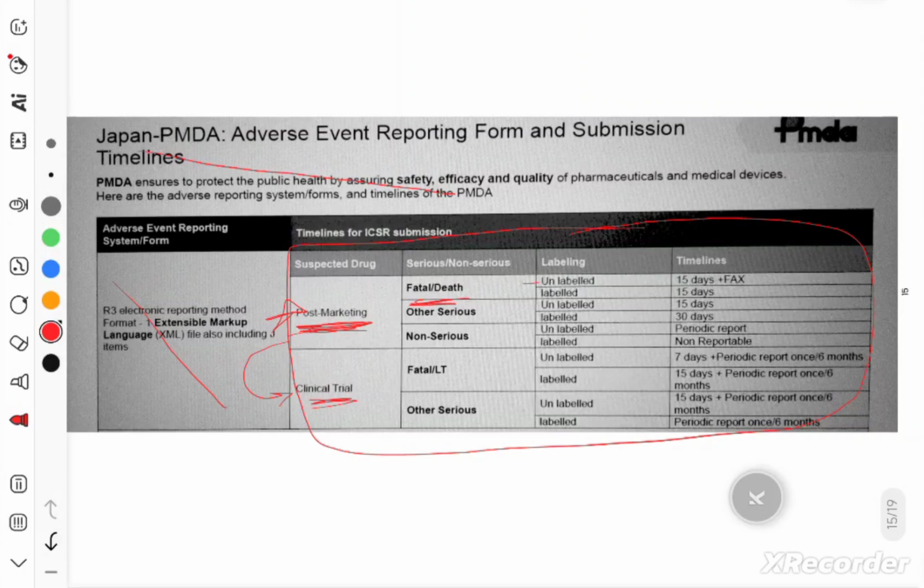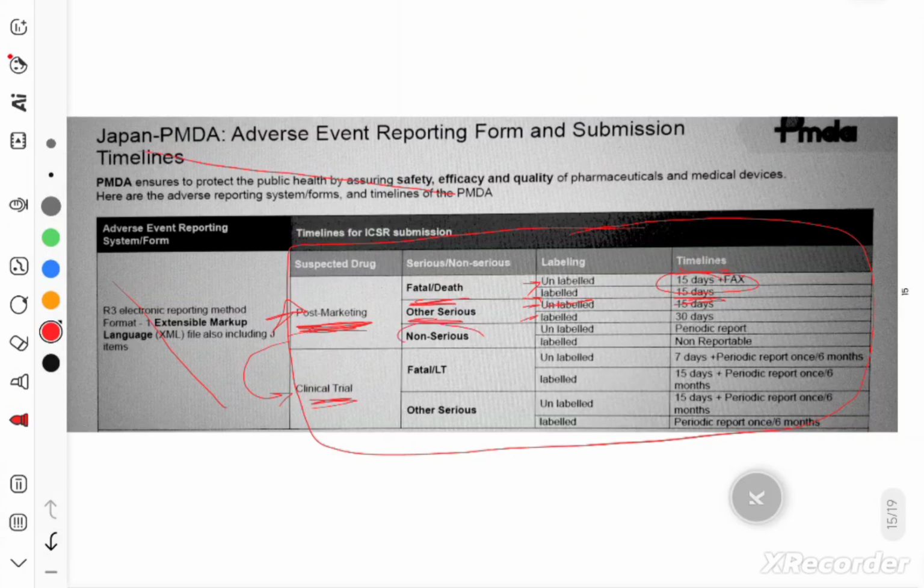whether that particular event was unlabeled or labeled, if it was unlabeled in the CCDS, then 15 days plus effects, within 15 days plus effects, this is the timeline. For labeled event, it is 15 days, within 15 calendar days and not working days. Just remember this. Other serious, suppose hospitalization etc. is the seriousness criteria, then again for unlabeled and labeled, 15 days and 30 days respectively.